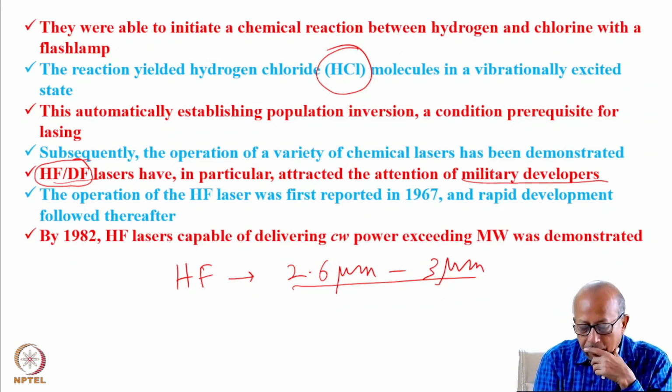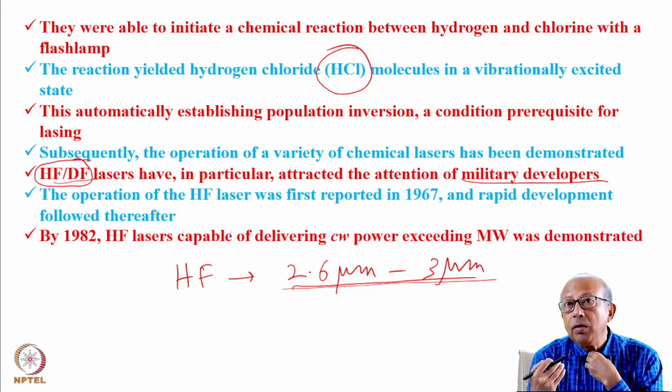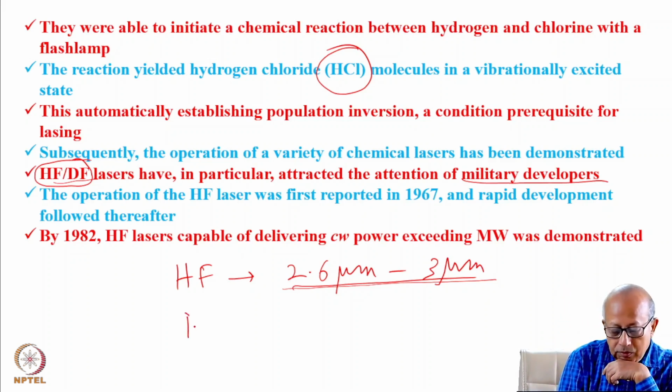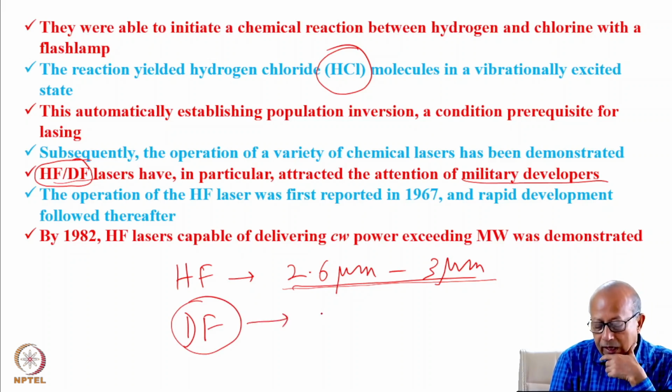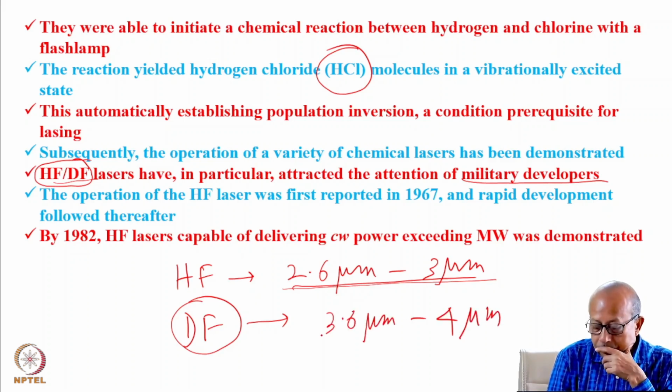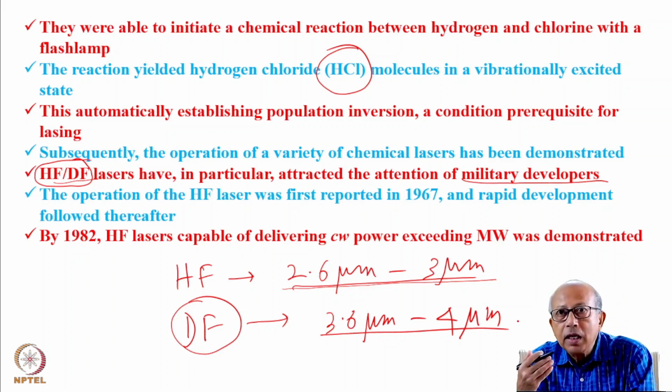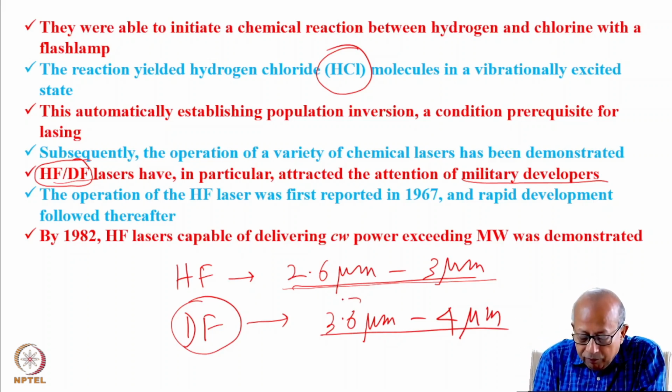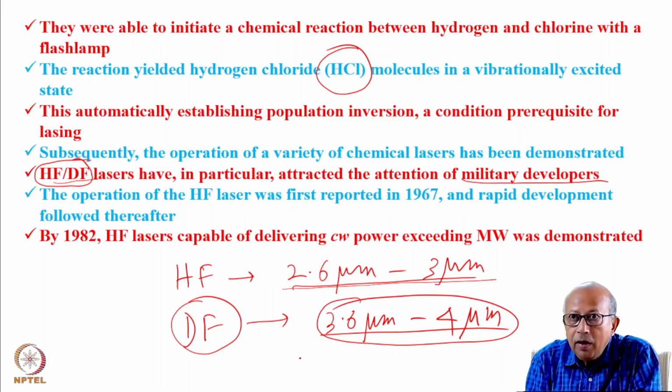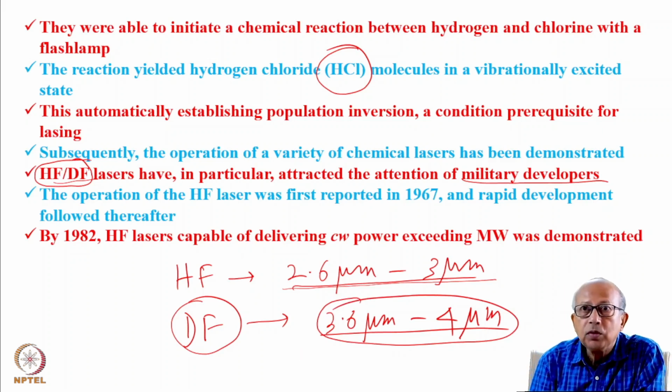Actually, air causes significant absorption of light at these wavelengths. Therefore, it offers a challenge for its military application. The other laser, the DF laser, deuterium fluoride laser, which emits light in the wavelength range spanning 3.6 micron to 4 micron, is relatively better in the sense that air has very little absorption in this region of wavelength, and therefore, as far as transmission through the atmosphere is concerned, this laser is a better choice.